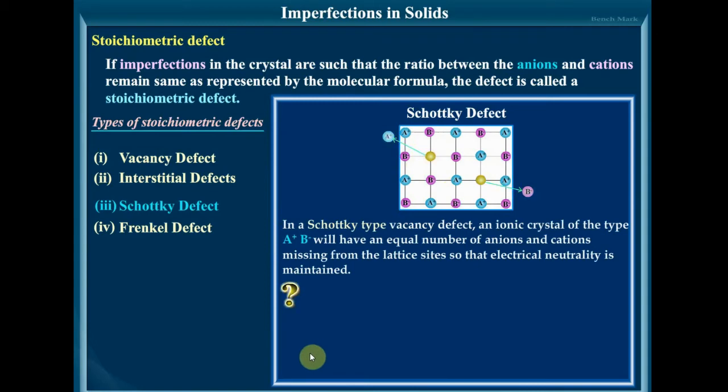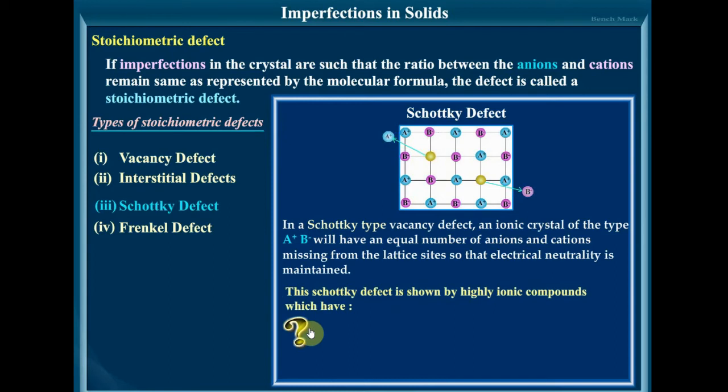Thus, Schottky defect is simply a vacancy defect in ionic solids. Schottky defects are more common in ionic compounds with high coordination number and where the size of positive and negative ions are almost equal. This is important to understand. So repeating it once again, in a Schottky type vacancy defect, an ionic crystal of the type A plus B minus will have an equal number of anions and cations missing from the lattice site so that the electrical neutrality is maintained.